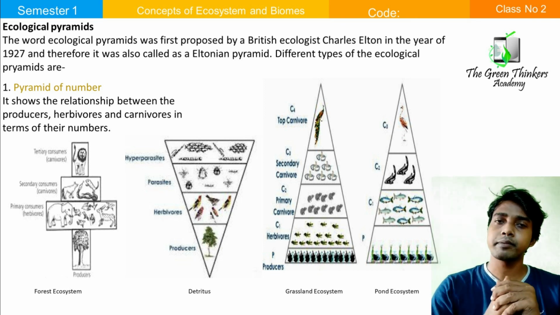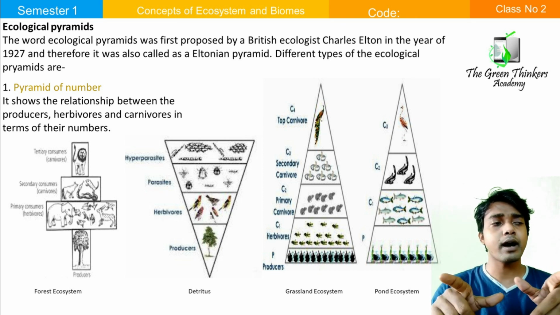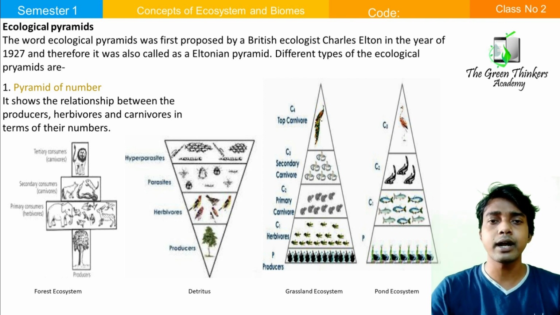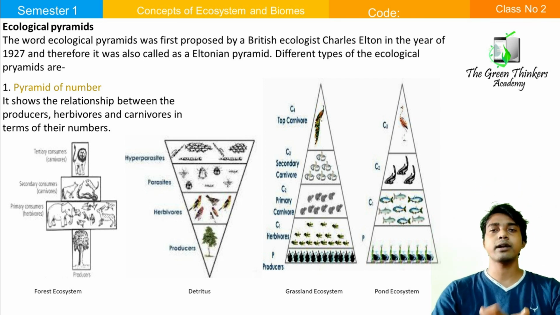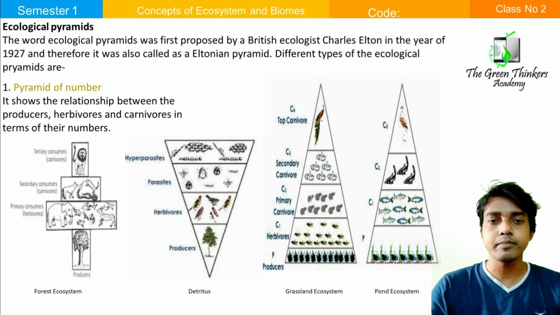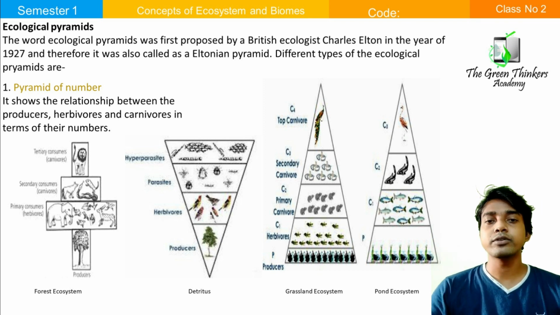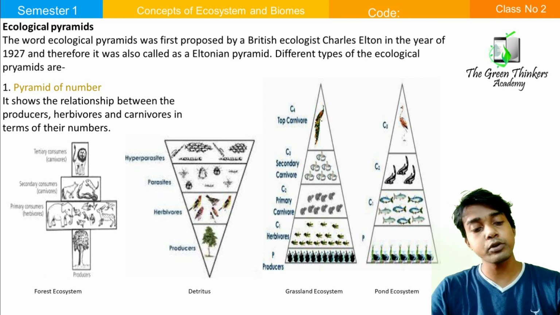Previously I said that it is the pyramid of number. So in a grassland ecosystem, you see in this triangular pyramid figure, in case of a grassland ecosystem, who is the producer? Producer is the grasses. So the number of the producer is very high.